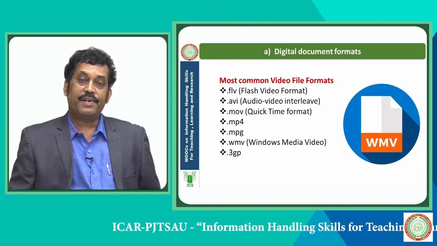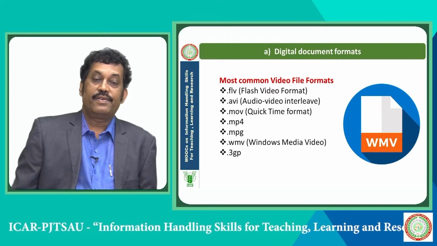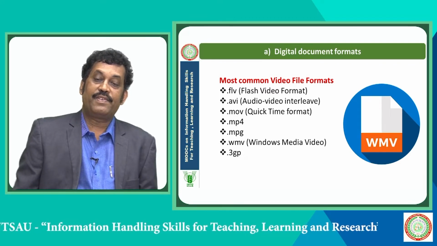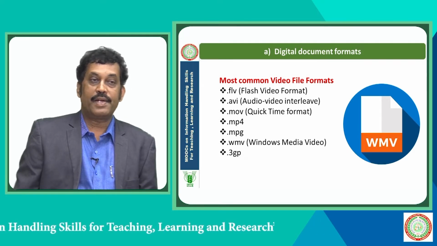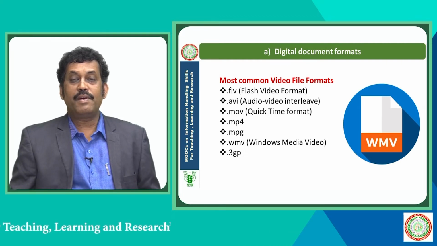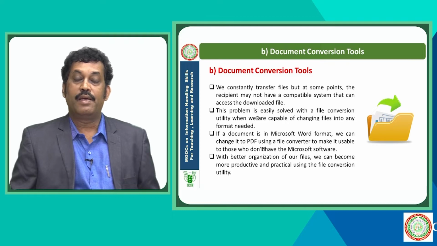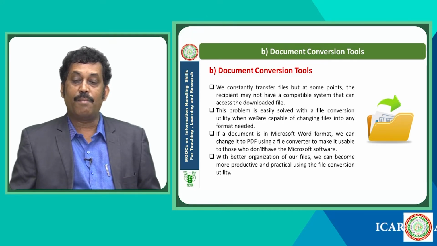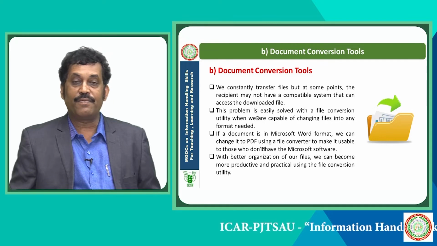The next important point I would like to mention is the document conversion tools. See, we constantly transfer files, but at some points the recipient may not have a compatible system that can access the downloaded file. This problem is easily solved with a file conversion utility or tool, which is capable of changing files from one format to another. If a document is in Microsoft Word format, we can change it to PDF format using a file converter. Similarly, we can convert a PDF file into a Word file also.